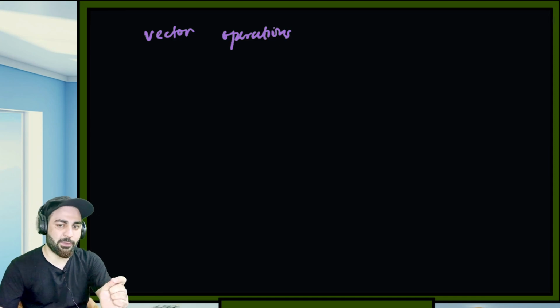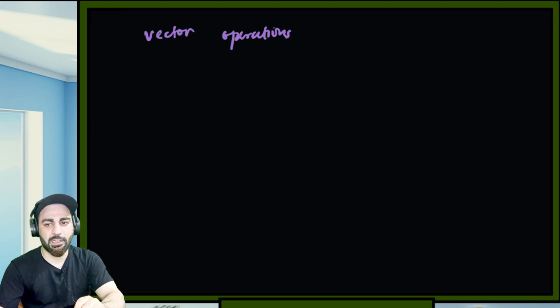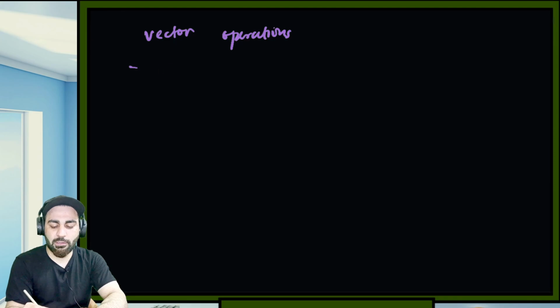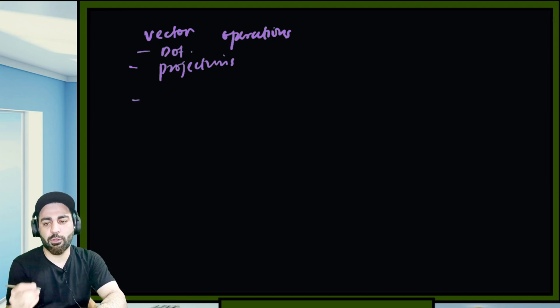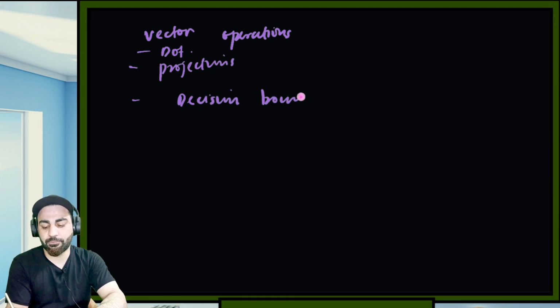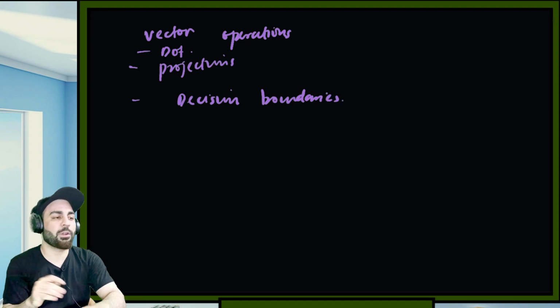In that we saw element wise multiplication, and we also saw dot product, and then we saw projection. This is also an operation, but dot product and projection were the important things. And then we also covered decision boundaries. This is what we have covered so far.